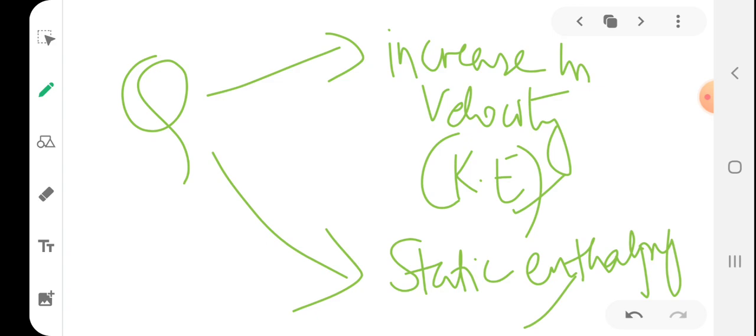When kinetic energy increases, velocity increases. When higher velocities are attained, addition of more heat is accompanied by a much greater decrease in density.